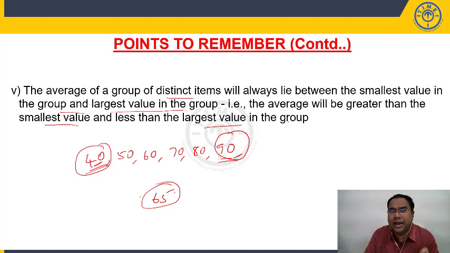Now, one more point I would like to add, it will help you while solving data interpretation questions. When compared to average, lowest value will be always least and highest value will be always highest.